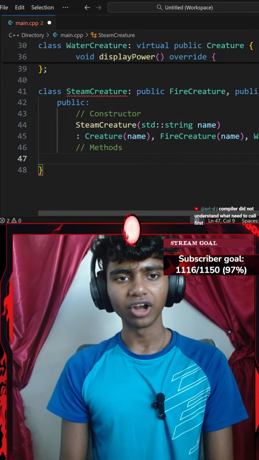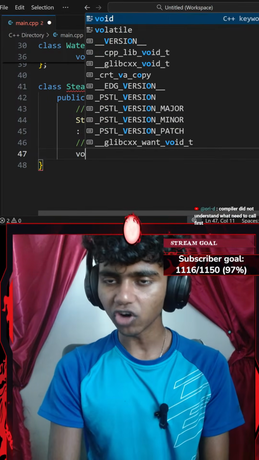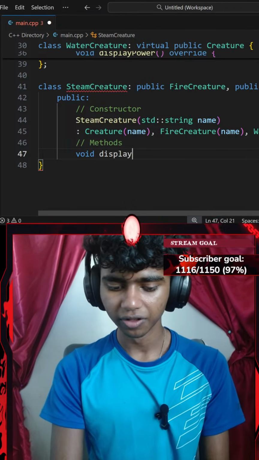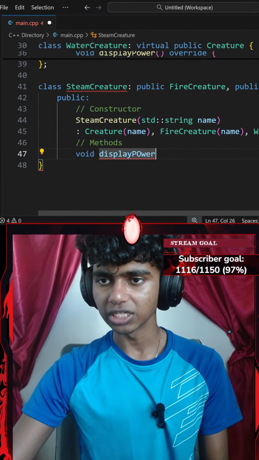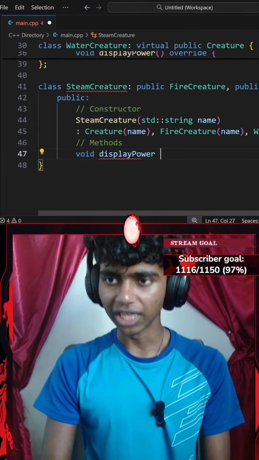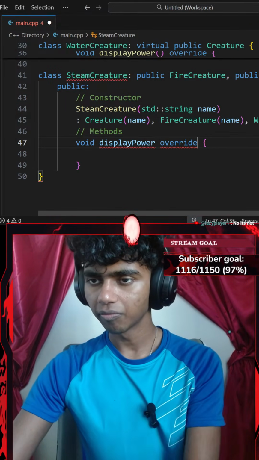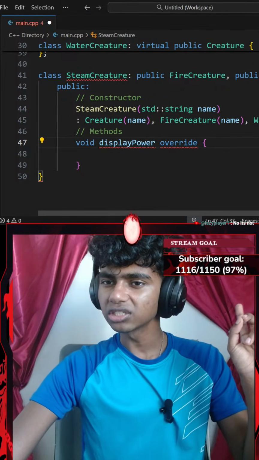Okay, the compiler did not understand what it needed to call first. Ah, I see. Okay, for our methods, let's try creating one method called something like display power. Okay, and was it called display power? Okay, it was. So I'll go with something like display power, which overrides. There we go. My display power function overrides all the content. Did I spell it correct?